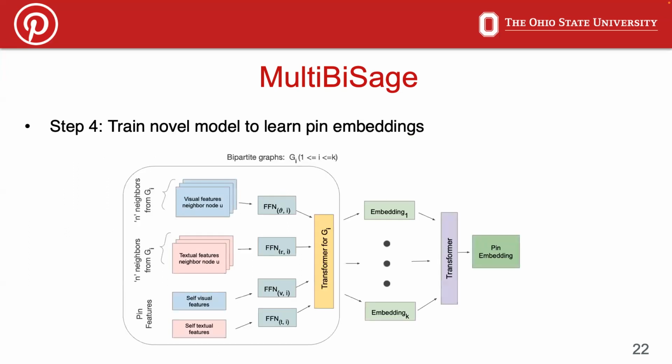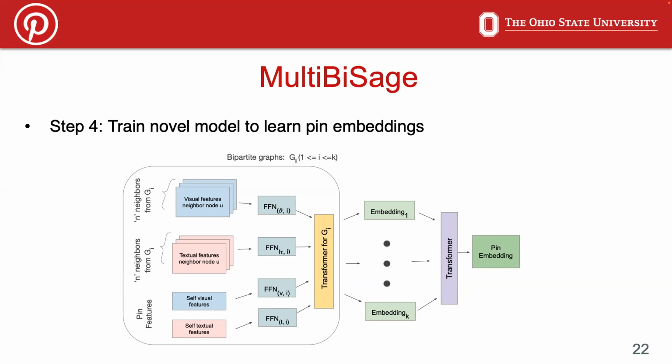The last step is training the model that learns the pin embeddings. Here, for each bipartite graph, we take the pin's visual and textual features and that pin neighbor's visual and textual features and first pass them through a feed-forward network. Here we have a feed-forward network specific to each type of features. We then pass the output of the feed-forward network to a bipartite graph-specific transformer.